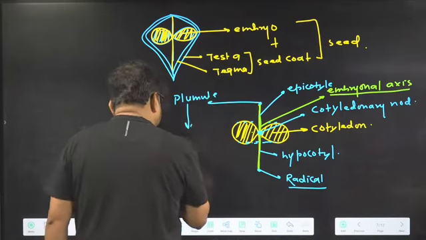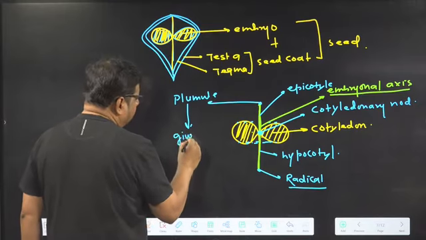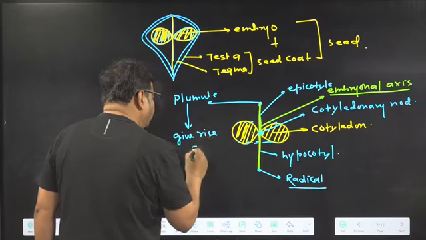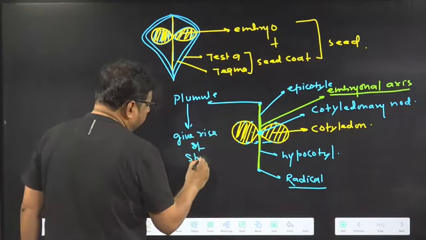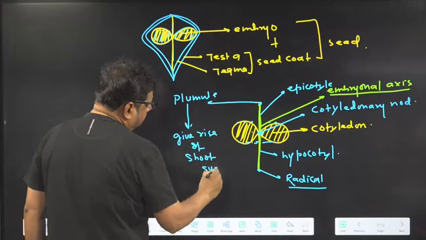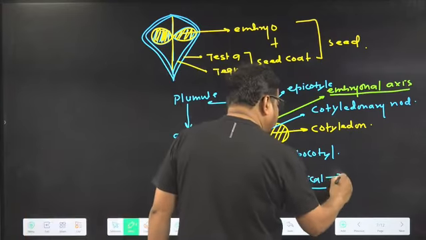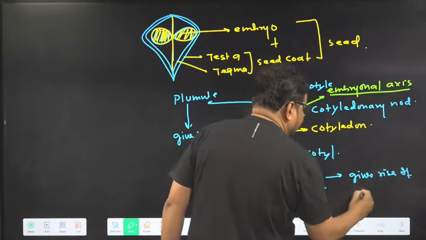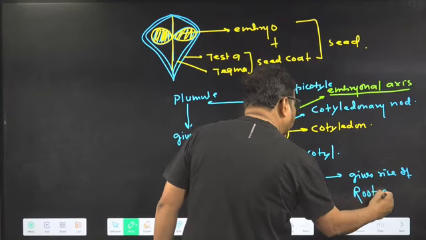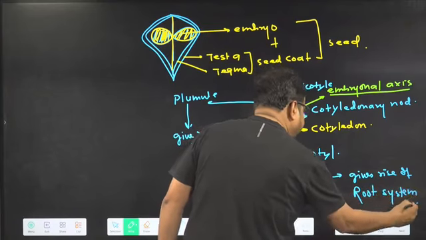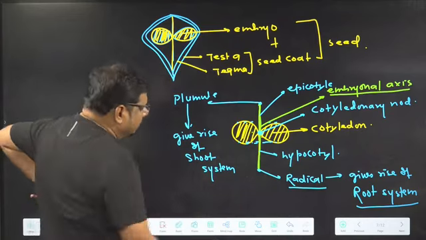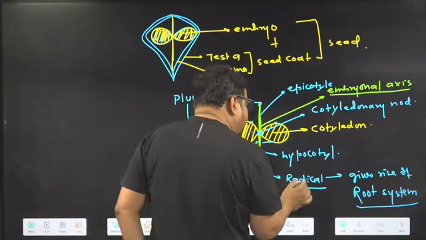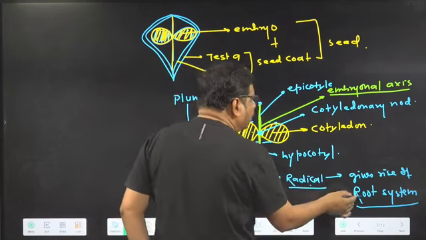So the plumule gives rise to which system? Shoot system. And the radicle gives rise to which one? Root system. The root system which arises from the radicle is called which root? Taproot. So this is the radicle, the tip of the hypocotyl, and when the root arises from the radicle, that particular root is called the taproot system.